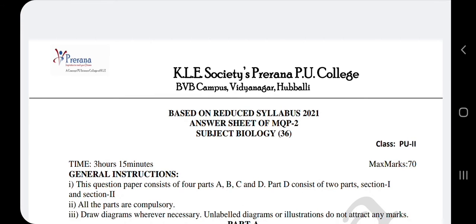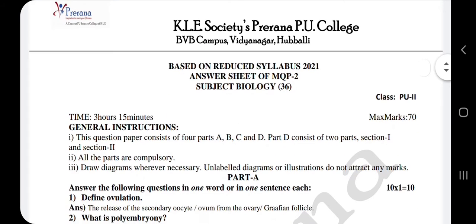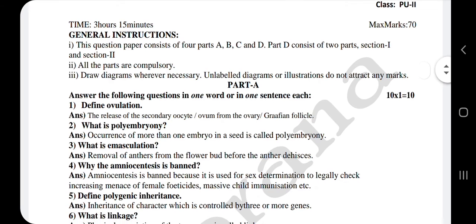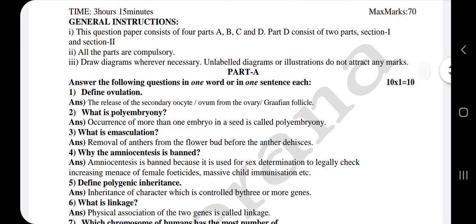Good morning, students. In this class we shall discuss the second model question paper. I have already told you the general instructions, the time and the maximum marks in the previous model question paper. So we shall directly switch to Part A, which carries 10 marks. In that, the first question is: define ovulation.